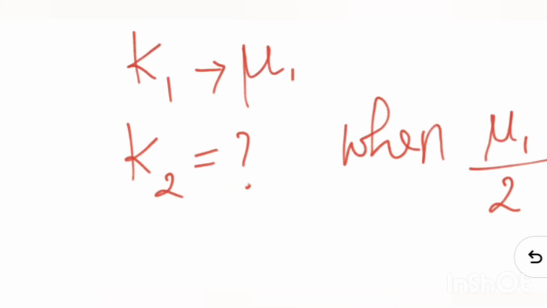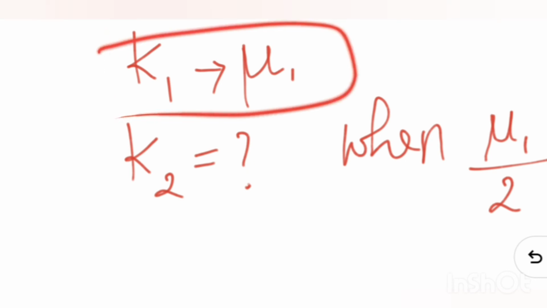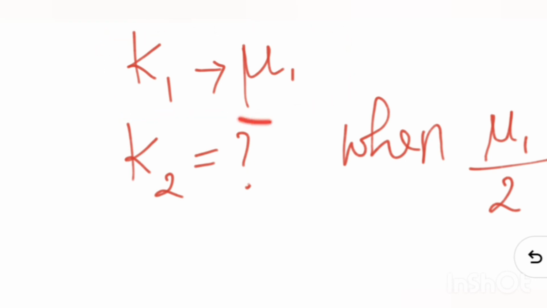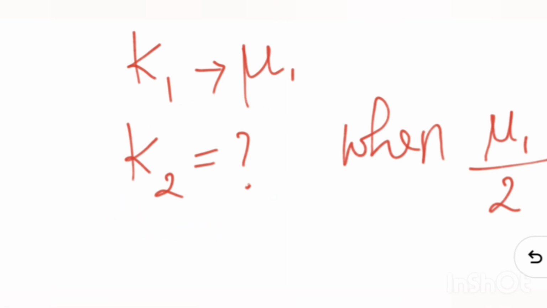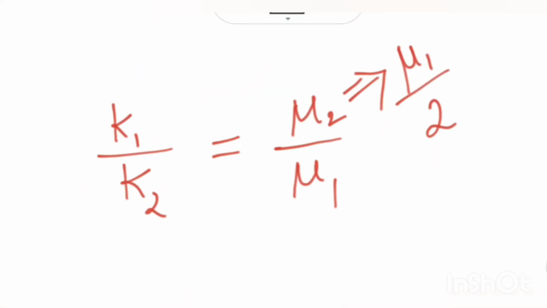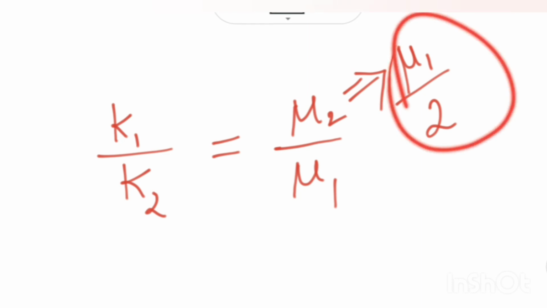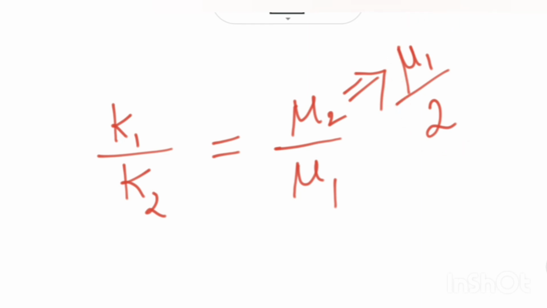In the question, this is the case given, K1 for a respective viscosity. That particular viscosity is now reduced to half. If you reduce the viscosity value, what happens to my permeability? So what is the value of the new permeability, that is K2? From the relationship between K and mu, we can write the given to be like this. In this, mu2 is the new mu. So viscosity they changed into half the mu. They reduced that mu to half.